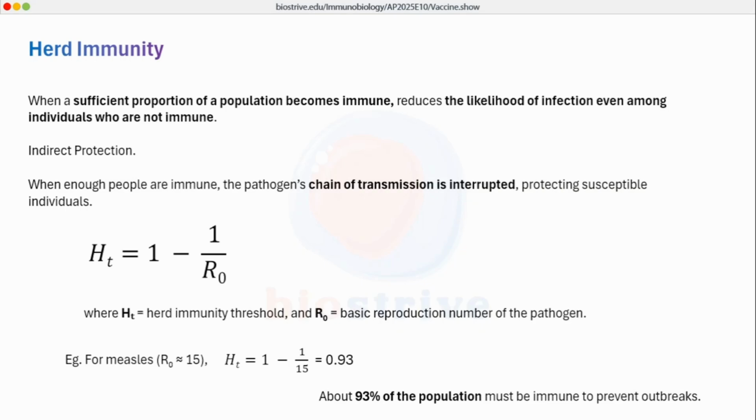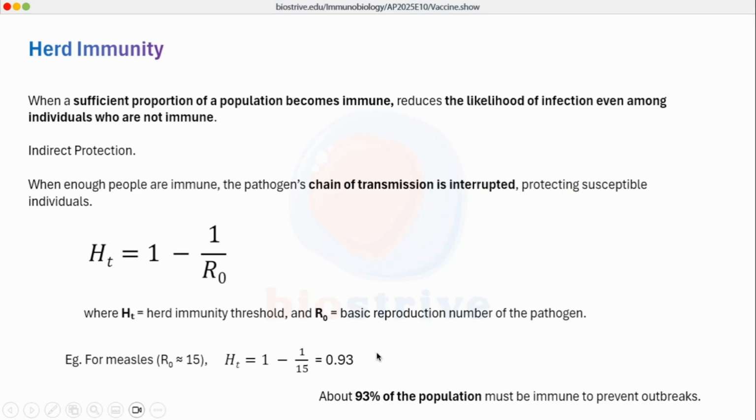There is a formula which is HT equals 1 minus 1 by R naught, where HT is herd immunity threshold, and HT determines how much population is required to be immune in order to break the chain of transmission. So R naught is the basic reproduction number of the pathogen. We are taking example of measles, where the value of R naught, which is the reproductive number of the pathogen, is 15. If in case of measles R naught is 15, we put the value into this formula, we get a value of 0.93. If we convert 0.93 into percentage, we got 93%.